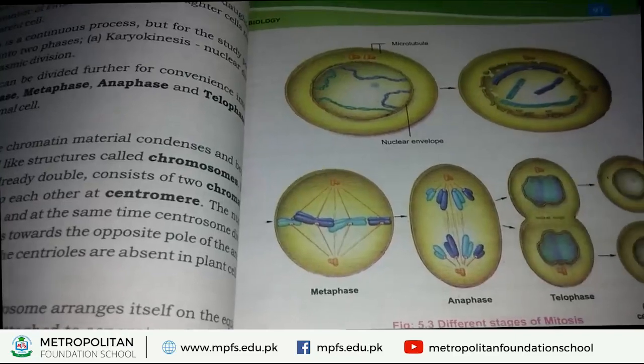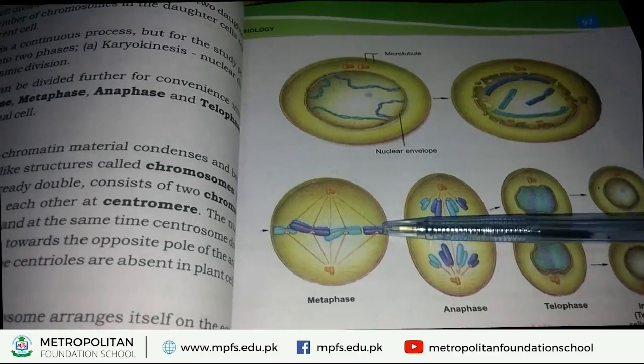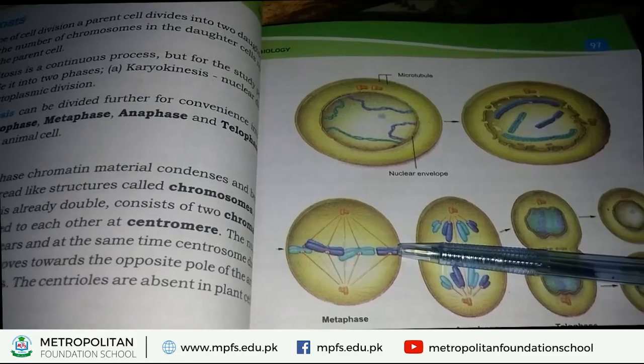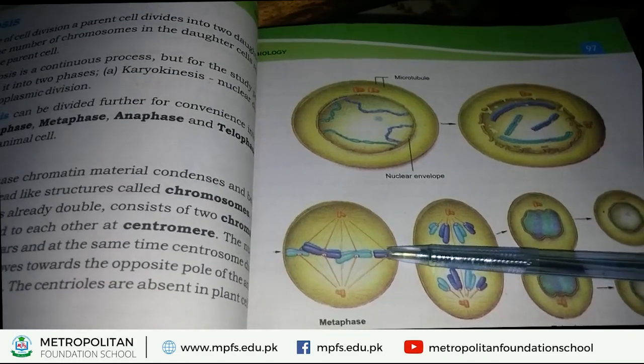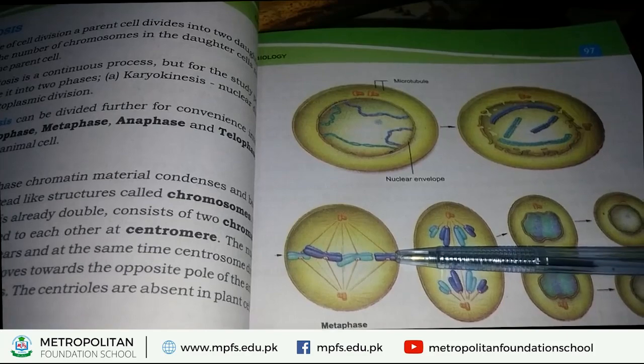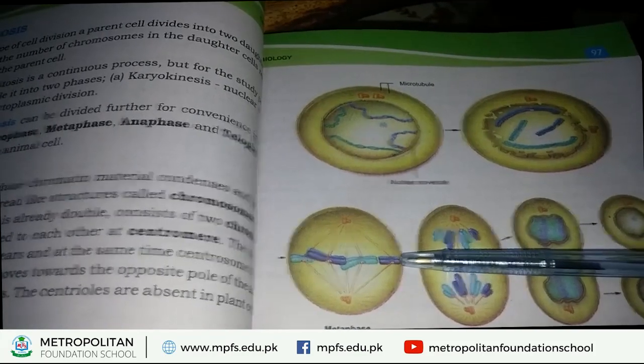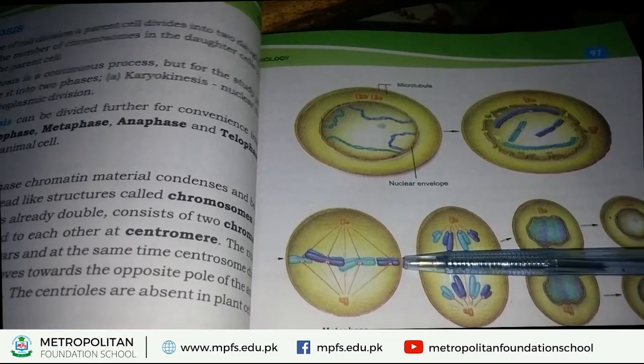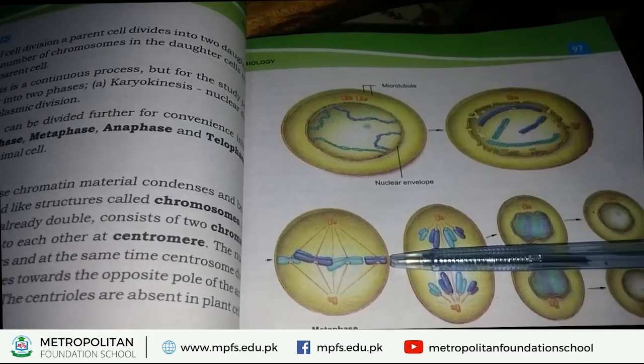First of all, we discuss here what the equator is. The center plate, center of the cell, center of the spindle fiber is called the equator. It is called the equator because it is the center of the cell.